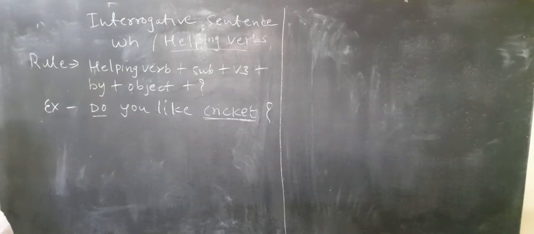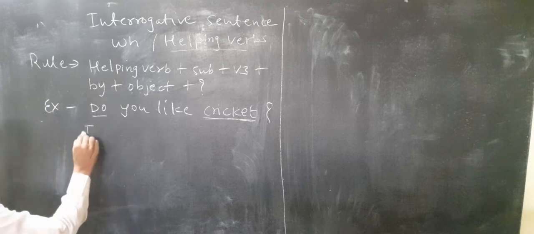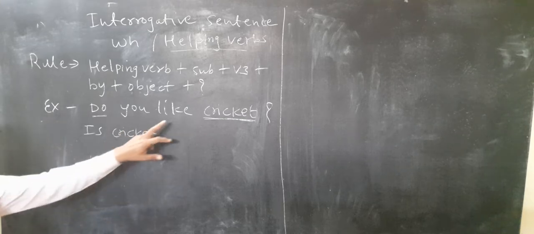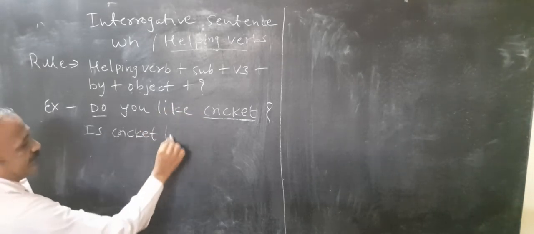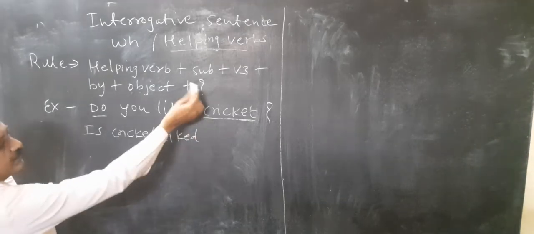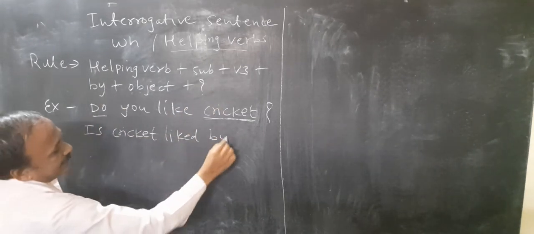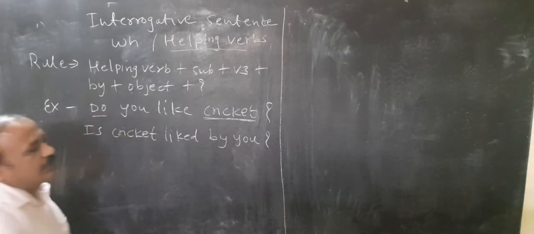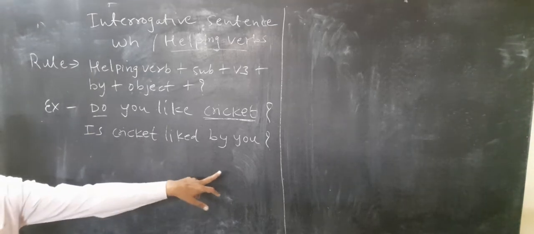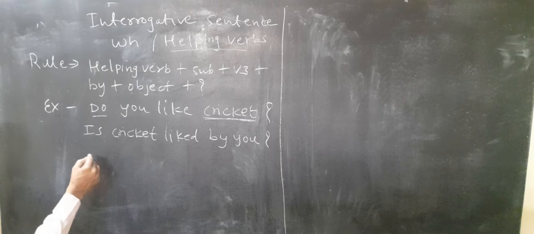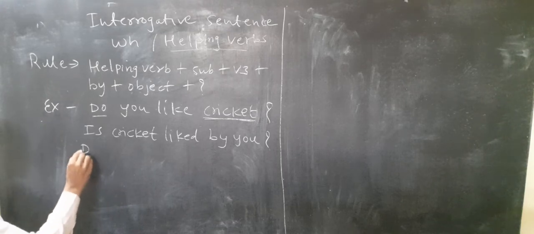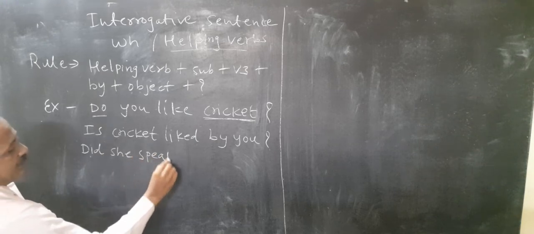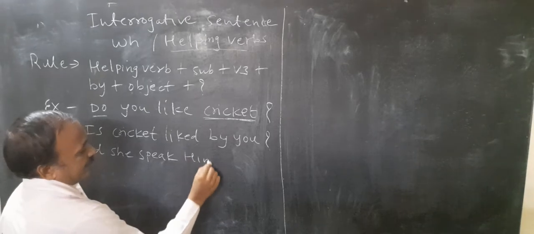Cricket is singular, so what will come is is cricket, then like becomes V3, liked, and after V3, by, right, you become you, question mark. Is cricket liked by you? Right? Another example we can take in past tense. Did she speak Hindi?